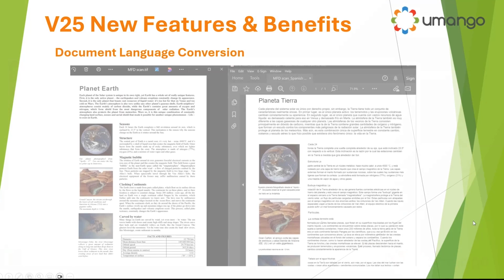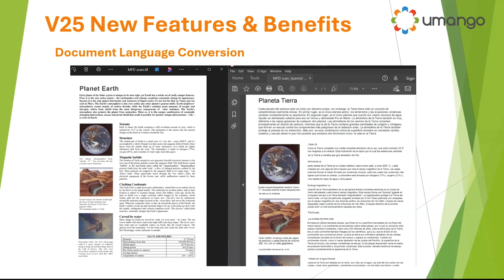Document language conversion. How many organizations have offices in different parts of the world with different languages? And the poor marketing departments have to deal with the fact that we have to convert our brochure material, our information, from one language to another. Now in version 25, that's solved.